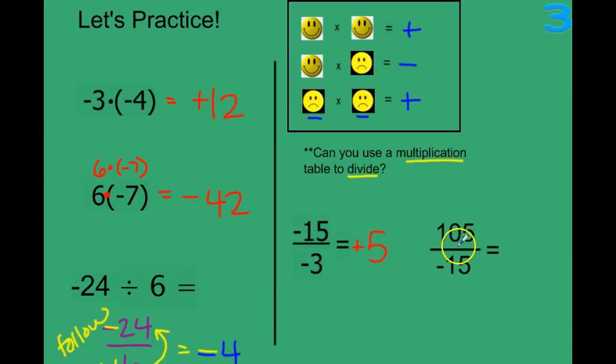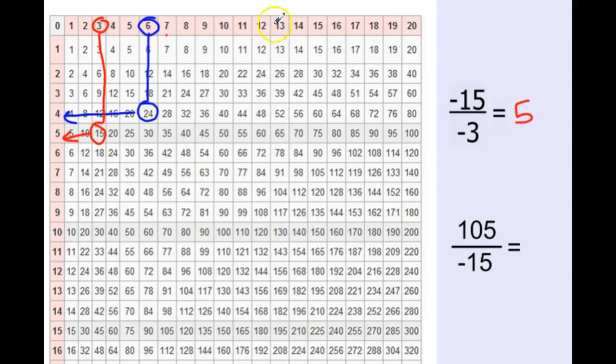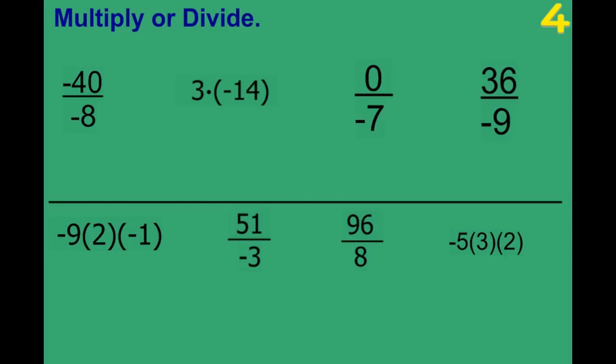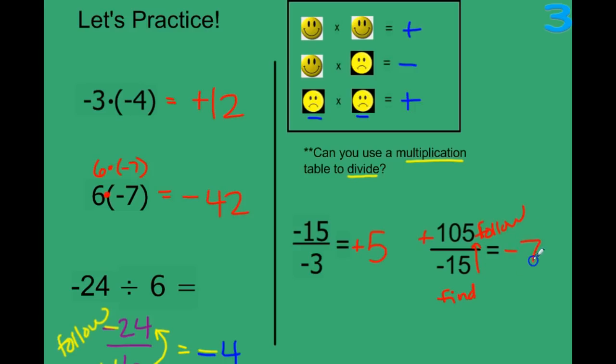This one you probably don't know in your head. So this is what we're going to use the multiplication table for. Happy and grumpy, they don't get along. We know it's a negative. So we're going to find 15 and then follow to 105. So here's 15, follow to 105 right there, and look left, we get 7. Oops, other way. So a negative 7.